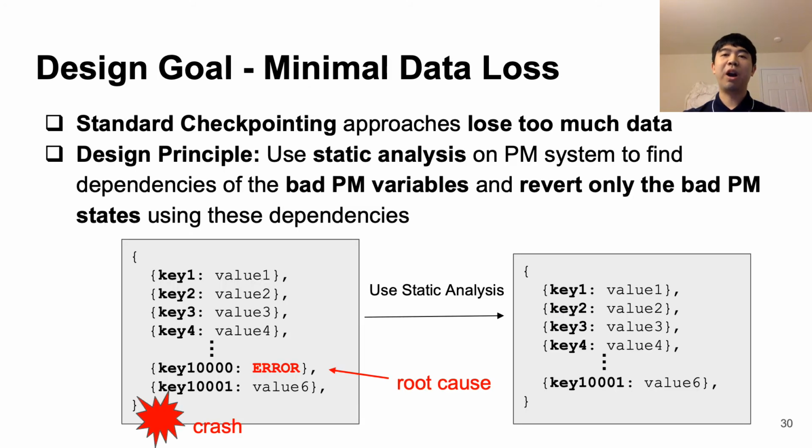As a result, for our tool, Arthas, we aim to avoid the problem of data loss that standard checkpointing has by using static analysis to find dependencies of bad states in order to only revert bad PM states instead of unnecessarily reverting any good states that may not need to be reverted.